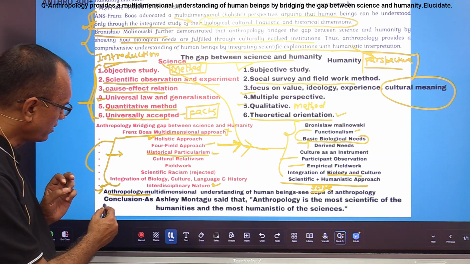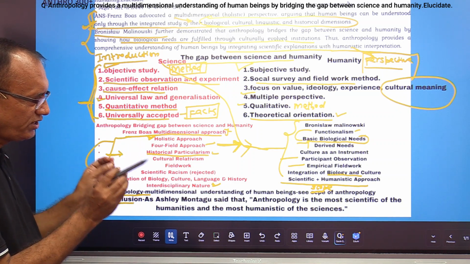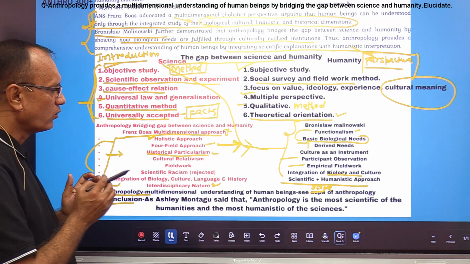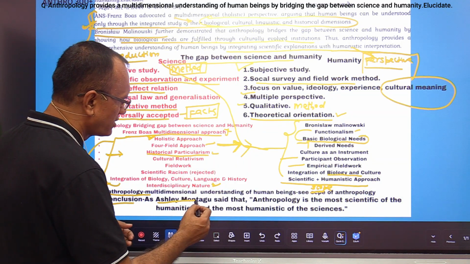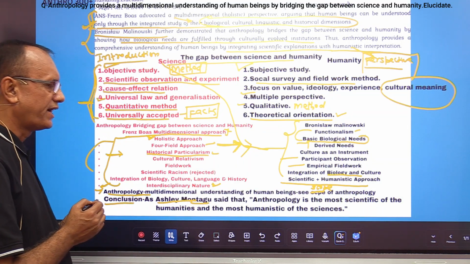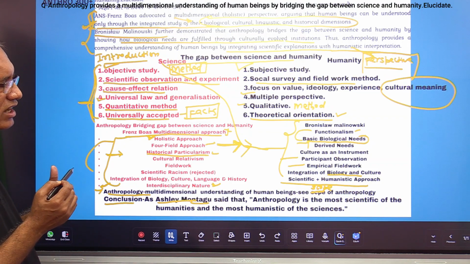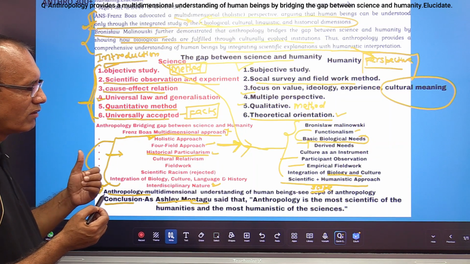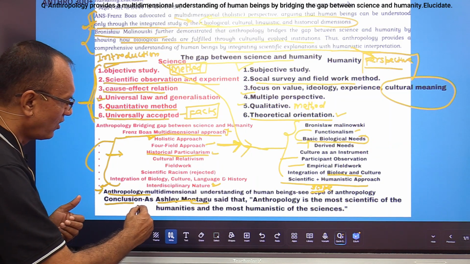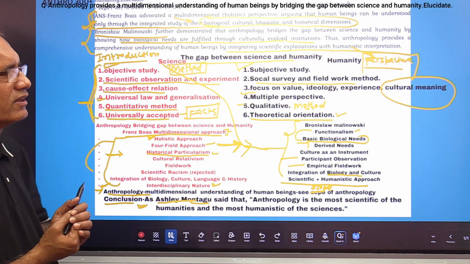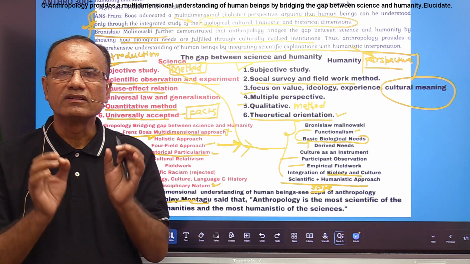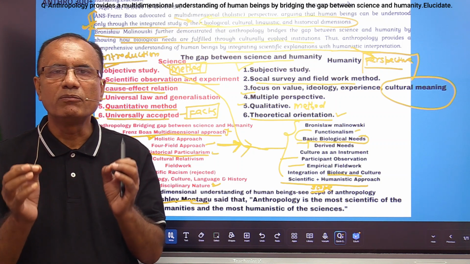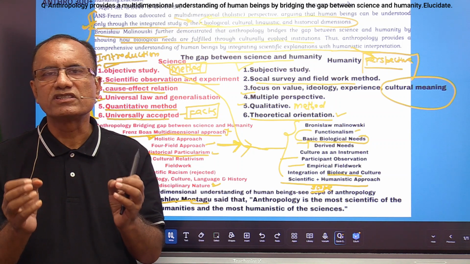And lastly, in the conclusion, try to see what I have mentioned. Ashley Montagu said that anthropology is the most scientific of the humanities and the most humanistic of the sciences. So on the basis of that, you can write your conclusion, and this is the way by which you will be able to get 300 plus marks in anthropology.